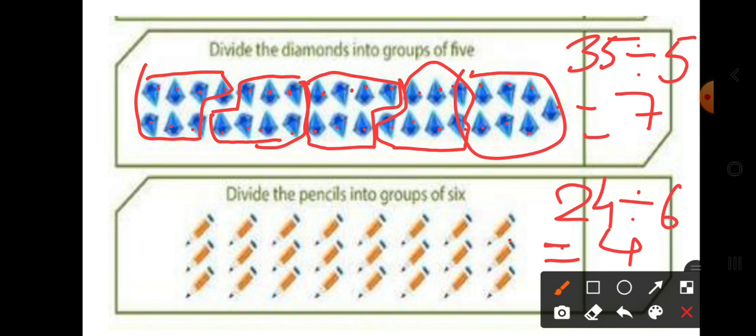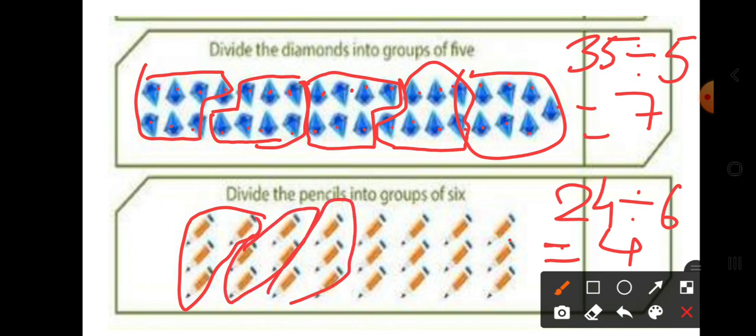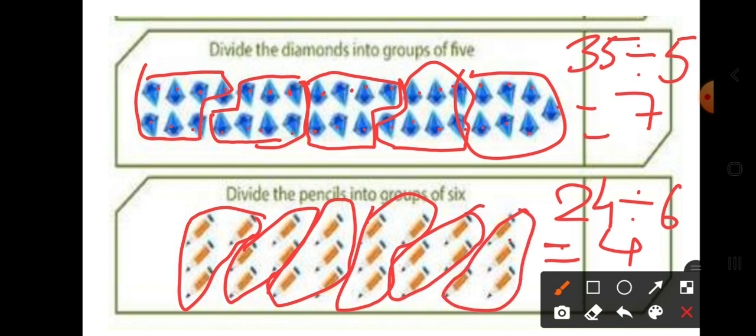So now again you have to divide it into groups of 4. Then 4, then again 4, then again 4, then again 4, and then I got 6 groups.